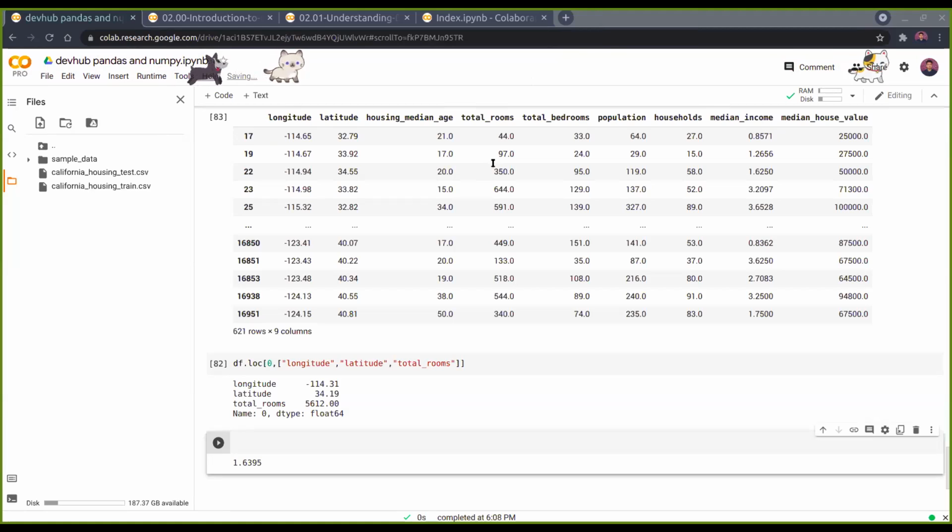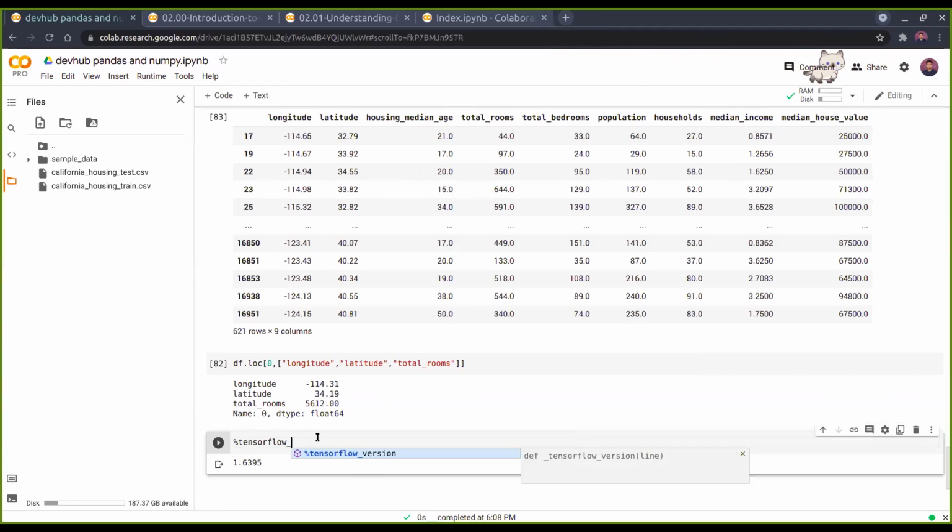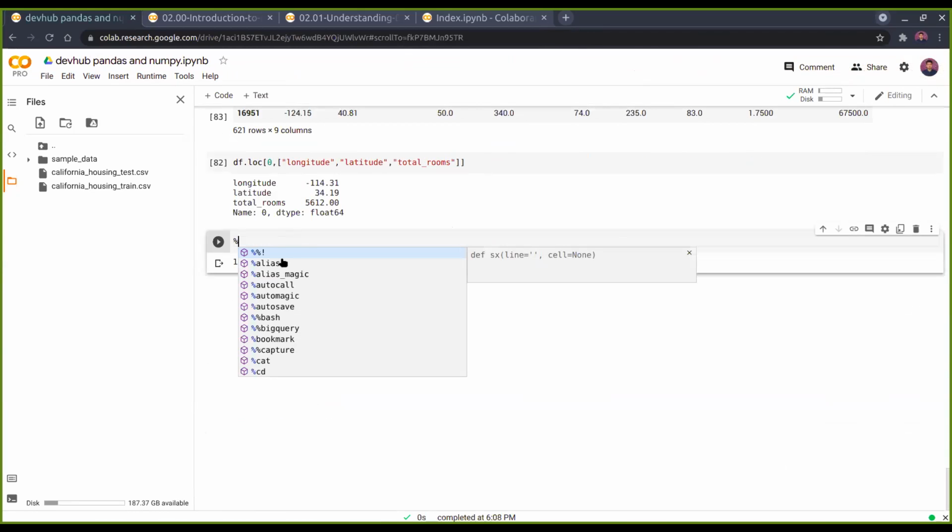What is the difference between Jupyter Notebook and Google Colab? It's just that Google Colab is implementing Jupyter Notebook on its own server. There's another difference. There are certain magic words. For example, if you want to check TensorFlow, you can use the TensorFlow version magic, which is only for Google Colab. There are multiple of these, but just remember TensorFlow version for now. You see all these magic functions that you can use. Some of these are also there for Jupyter Notebook, but not all.